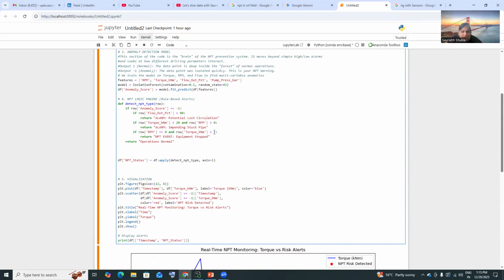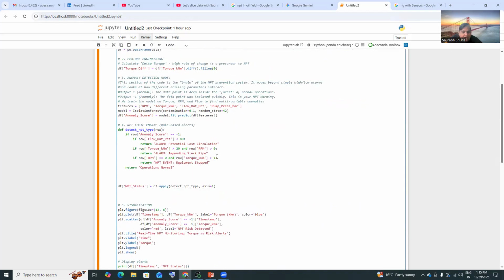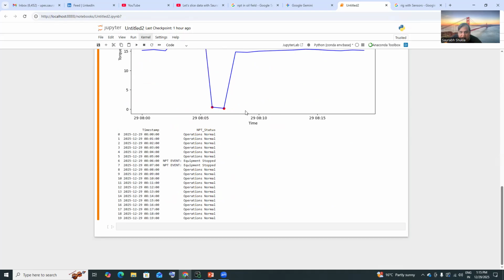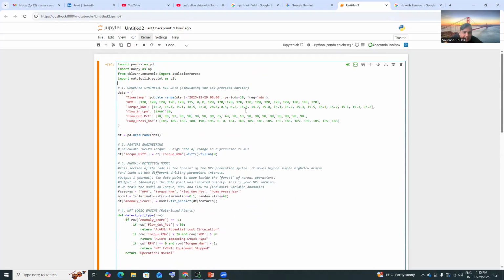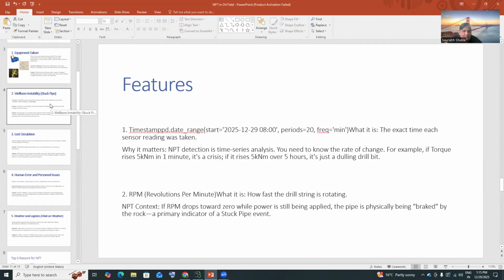So you can see torque kNm is less than 1. Here my torque has gone to 0. That's why it is called NPT event equipment stop. So my anomaly score is -1 and my torque has gone below 1. That's why it is showing me this NPT time. So guys, this is just an example of how we can use AI, particularly in the oil field, and what kind of data we can see there, what kind of features are important.